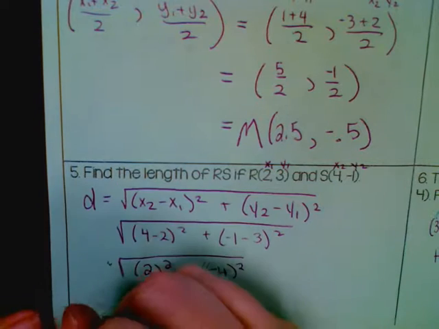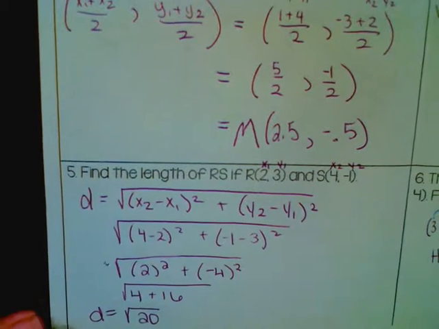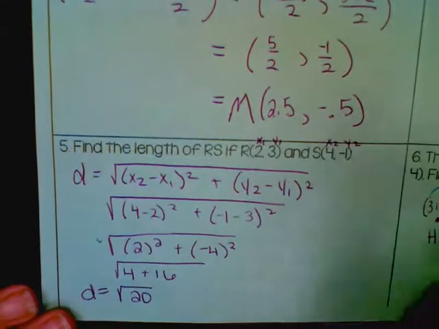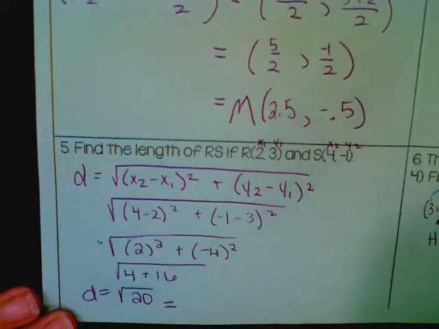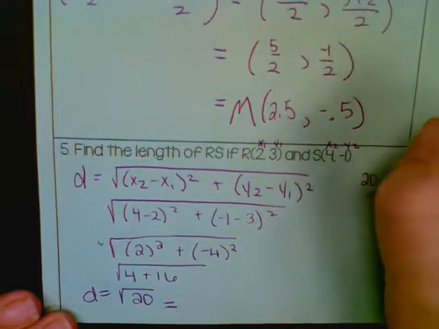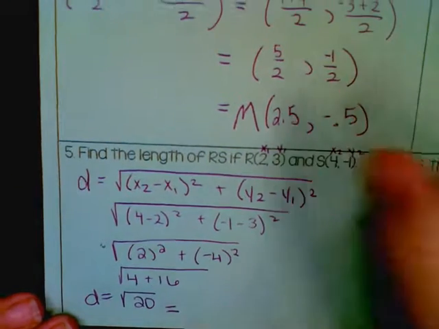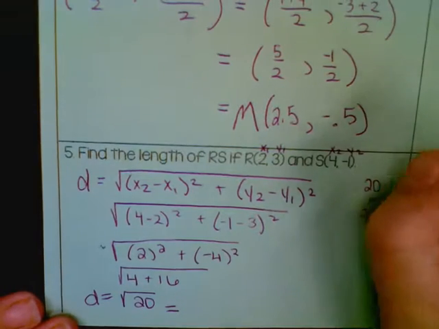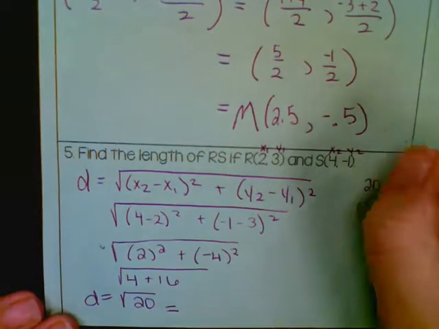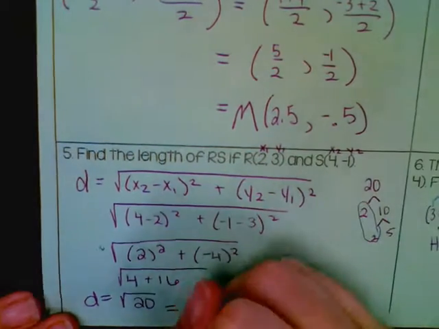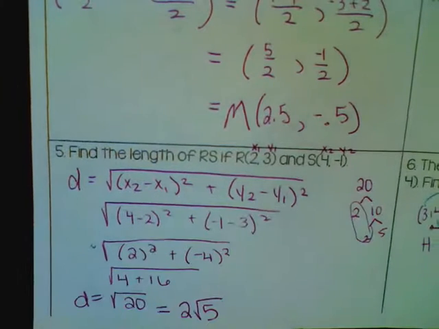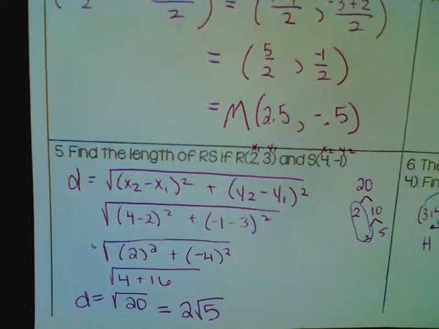So for these, I'd like you to leave them as simplified radicals, like what we practiced for summer homework, just so we have exact solutions. I know sometimes in applications we might need to change them to decimals, but I like the simplified radicals. I like exact answers. So remember, we make our factor tree and then see if we have any couples. So we have one couple of 2's. So those go to prom, and then our 5 doesn't have a partner, so it stays home. So our answer would be 2 root 5.